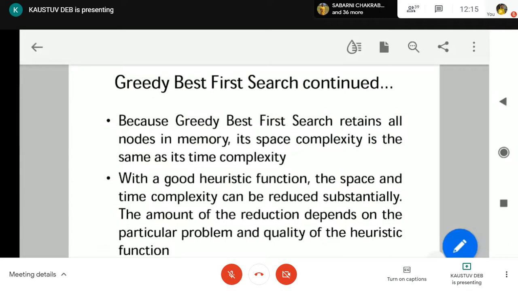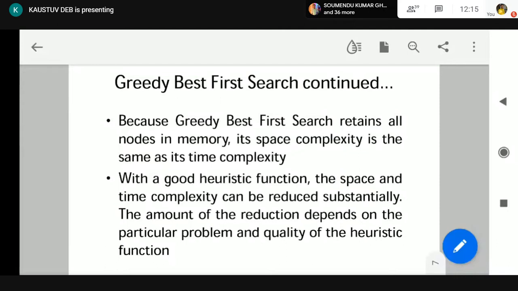So if you design the heuristic function in a proper way, then greedy best first search, or any kind of informed search which uses the heuristic concept, is going to be very useful. But otherwise, it is not going to be very useful. That is the important concept we have to remember.